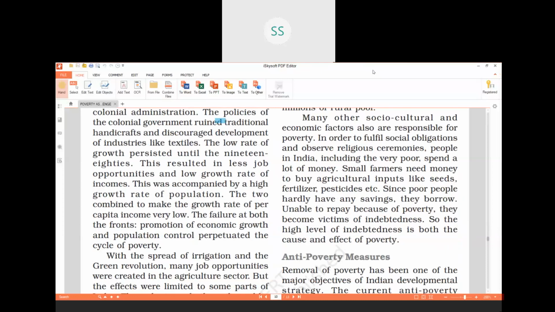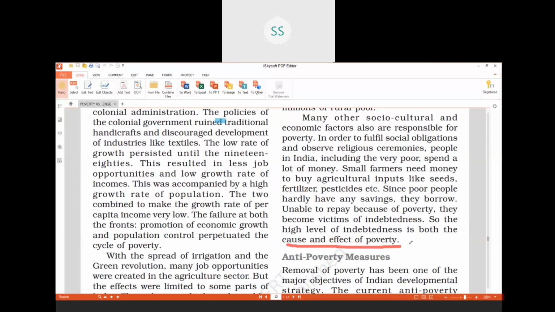Why does a person take a loan? Like a poor farmer, he takes a loan because he is poor. He doesn't have any investment, and it is a cause of poverty also. That is, because he is poor, he is taking a loan. And the other way, if you see, he has taken a loan, he is not able to repay it, that is why he is poor. So children, these are your socio-cultural and economic factors because of which people remain poor.